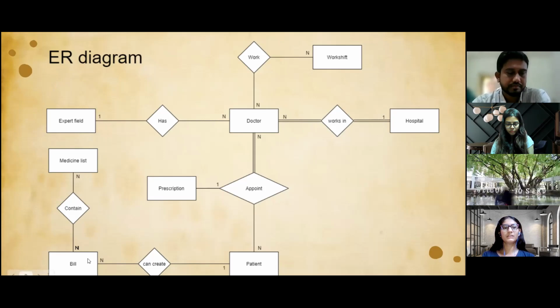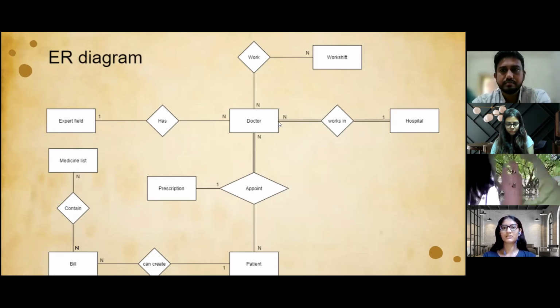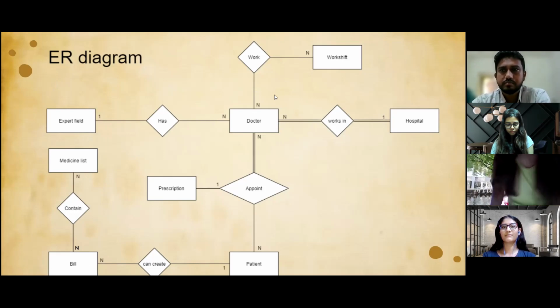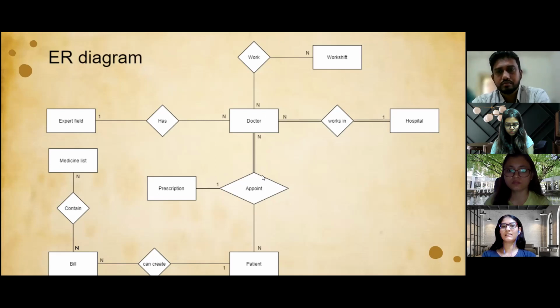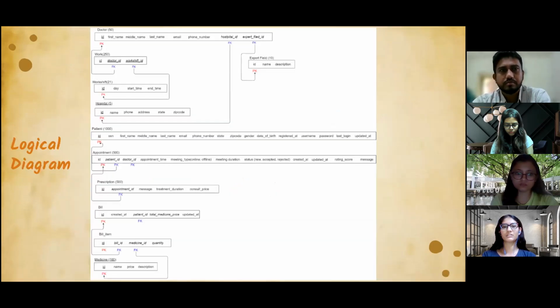Coming to bill, the bill contains the medicine list, and doctor and work shift. The work shift of the doctor is connected in this way, where many doctors can have different work shifts. And this is the total participation: every doctor included in the system will be linked with the appointment table, and a doctor needs to be working in a particular hospital. So that is the meaning of that.